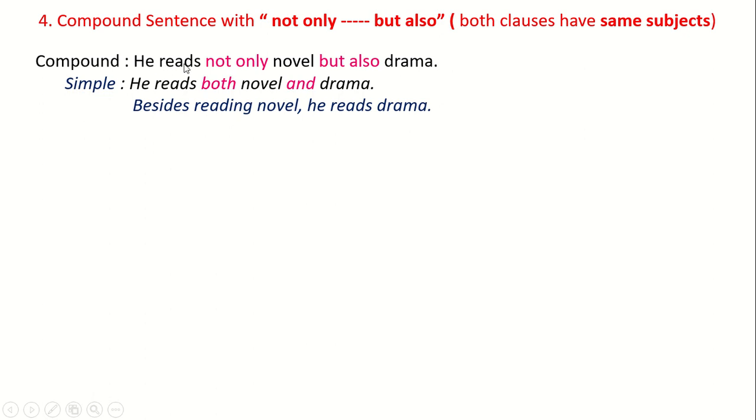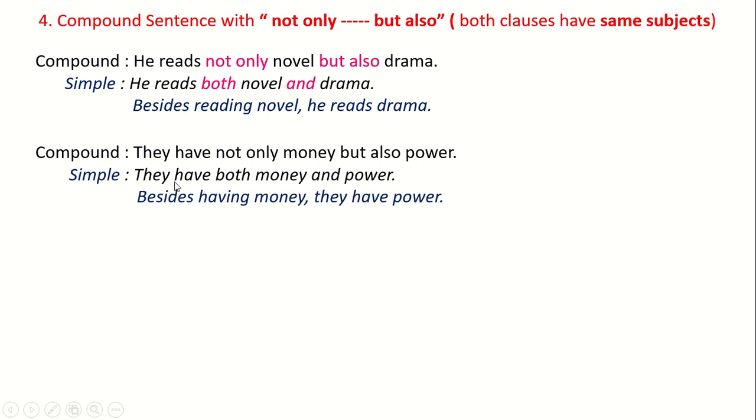As you see, this compound sentence is in present indefinite tense, so we use here also present indefinite tense. You can see another example. They have not only money but also power. We can write: they have both money and power. And the second way is: besides having money, they have power.